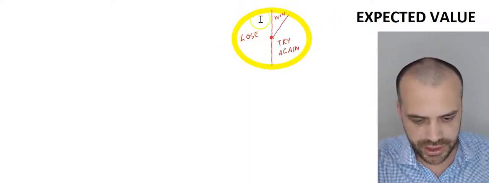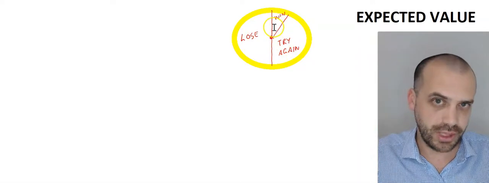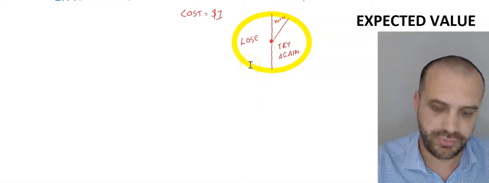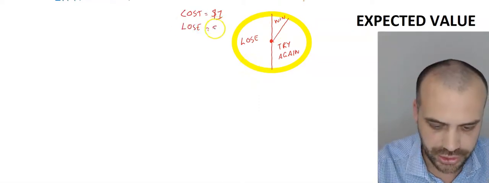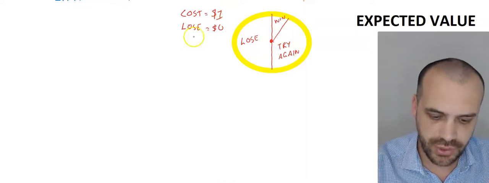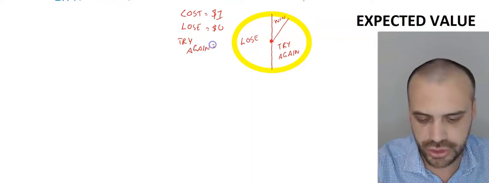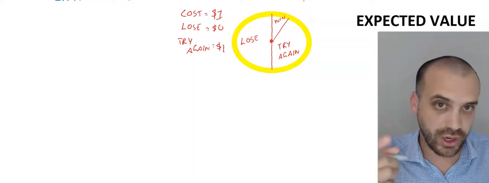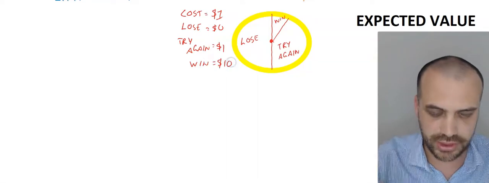Now, if it lands in the lose section, you lose. If it lands here, you get to try again. And if it lands here, you win the big prize. Now, it costs $1 to play the game. And obviously, if you lose, you get no money. You've lost $1 essentially, so you get $0 there. Now, if you get a try again, that's like you get your dollar back, and you can choose whether you want to give them the dollar and have another go. So that's $1 there. And finally, if you win, this is the big one, you get $10.